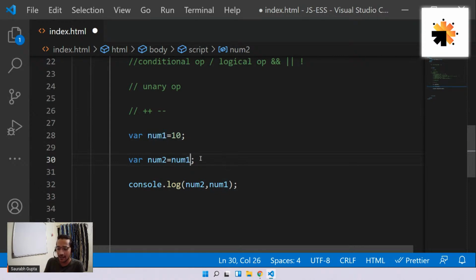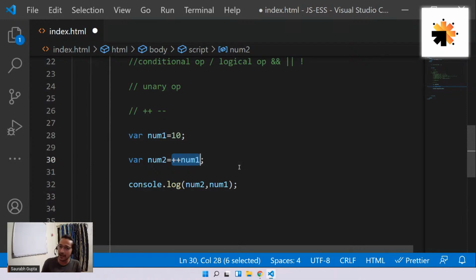But if it is pre-increment, in this case, first the increment will happen. So first num1 will increment itself. It will become 11. And then that will be transferred to num2. So num2 will also become 11. So the simple line is, if it is a post increment, the operation will happen first and then the increment will happen. If it is a pre-increment, the increment will happen first and then the operation. That's all. Is that cleared, everyone?